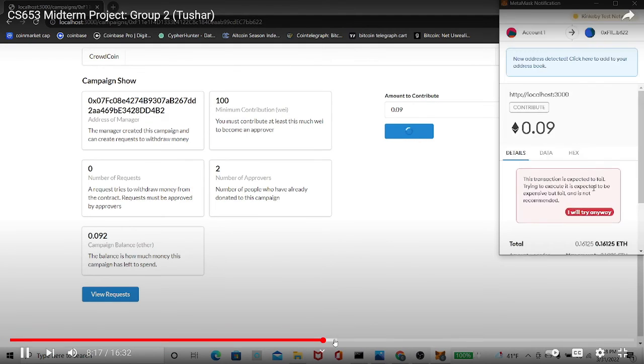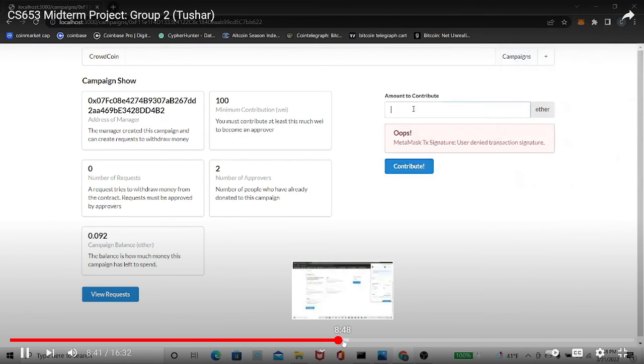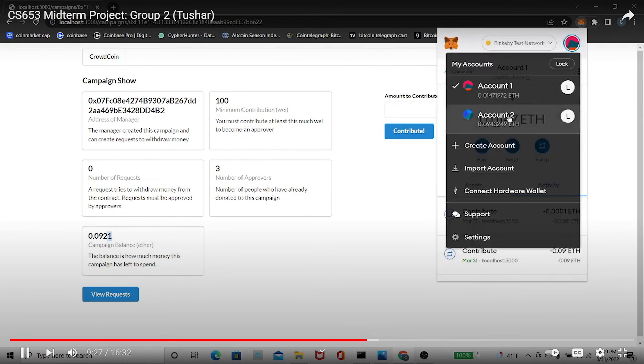Contribute again, MetaMask. Just because I don't have enough balance, it says insufficient funds. So I'm just going to reject that. And instead of that, I'm just going to do a very small amount. But hopefully, I should have enough ether for that. Let me change back to my manager account real fast. The address associated with this manager is the same.